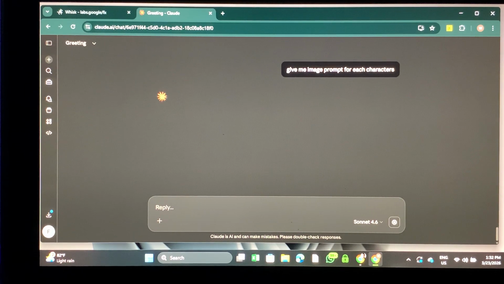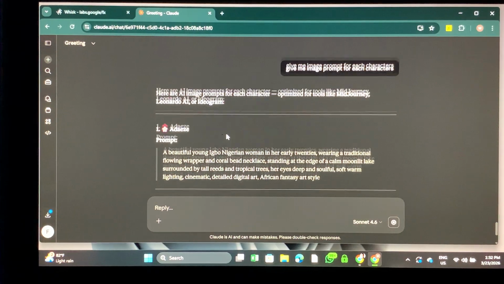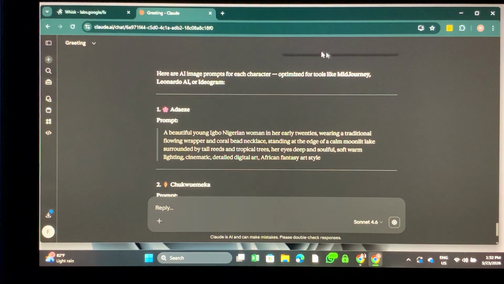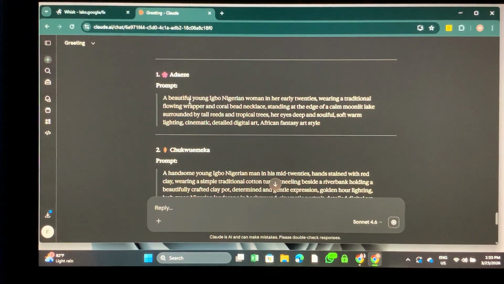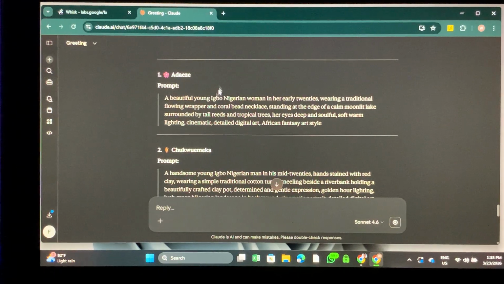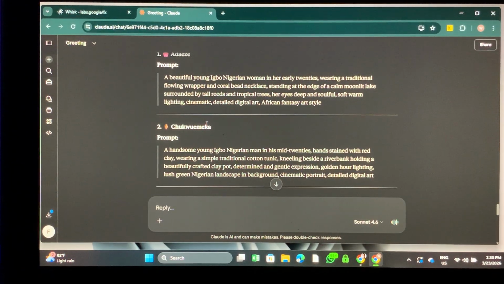So let's just wait. Now here it is: here are AI image prompts for each character for Leonardo AI and so on. So Adaeze, this is what we are going to generate first. Remember, for automation we need consistent images.